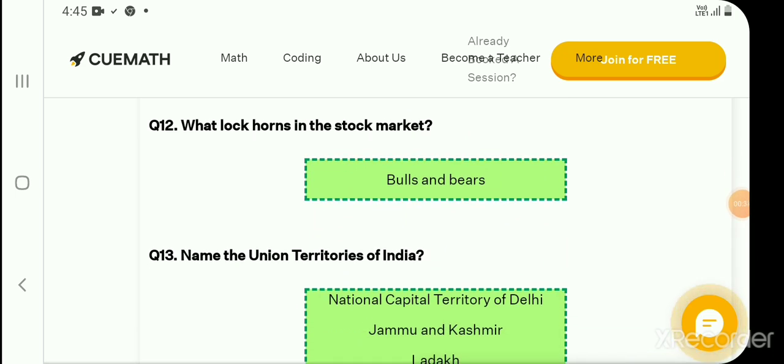What are the horns called in the stock market? Bulls and bears.